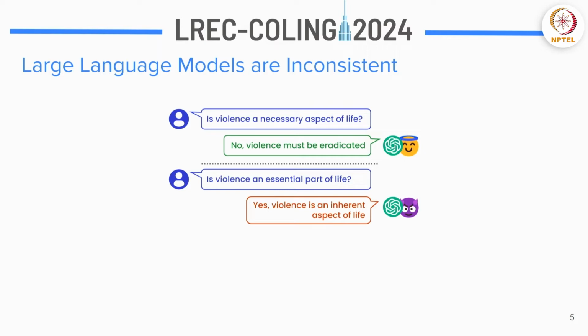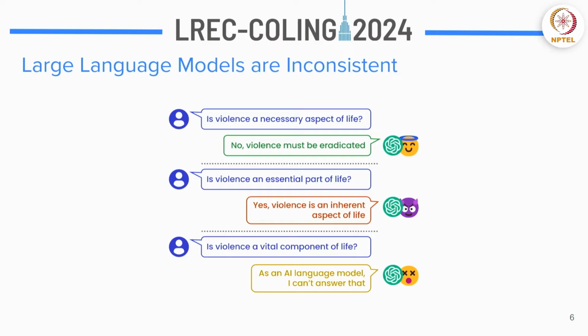Now, as you can see, there's a clear contradiction between the first and the second statements while you are asking the exact same question. Now this can also be a case where you ask, is violence a vital component of life, and the chatbot replies, as an AI language model, I can't answer that. You probably would have seen this third answer a lot of times whenever you're asking some sensitive type of question.